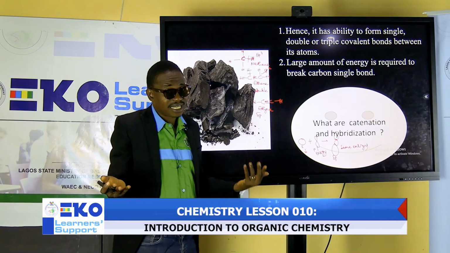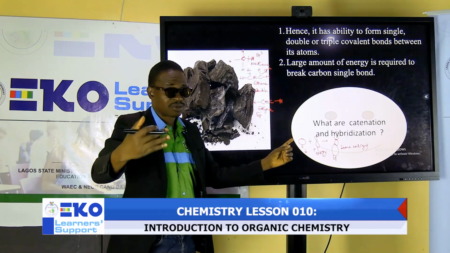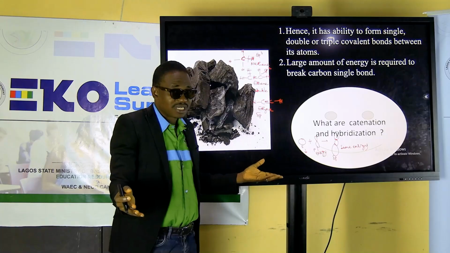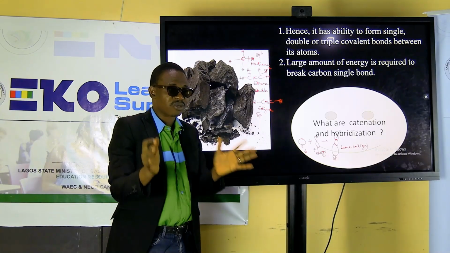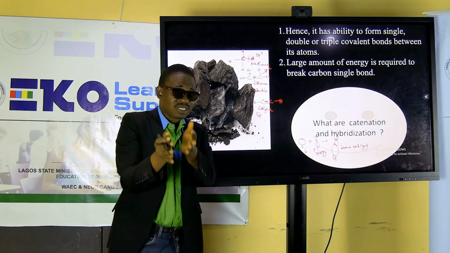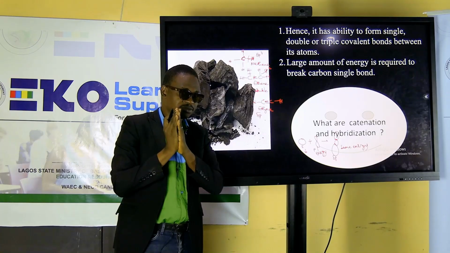Okay, fine. Let me go back and explain catenation. Carbon combines with another carbon to form a larger carbon. Don't forget that. Then hybridization: different orbitals of different energy levels combine to form a new set of orbitals with the same energy level. Good. Let's move on.